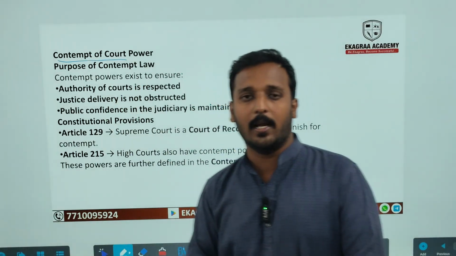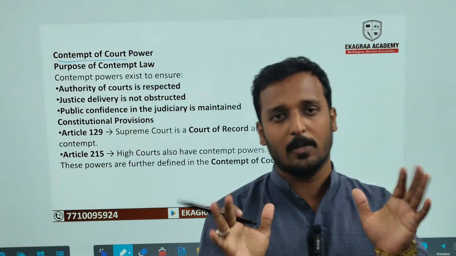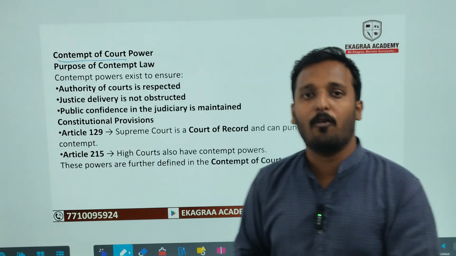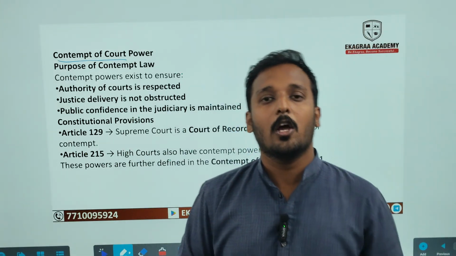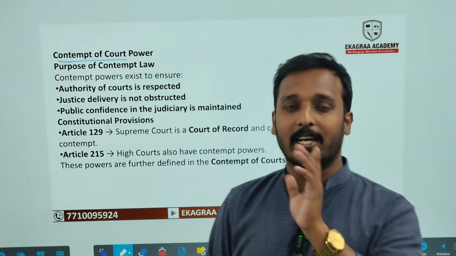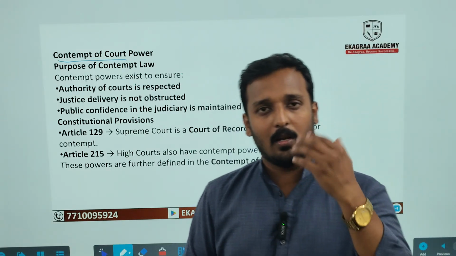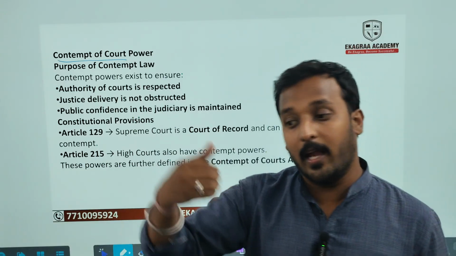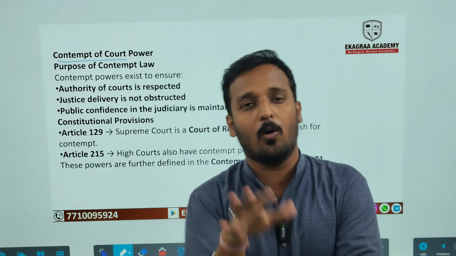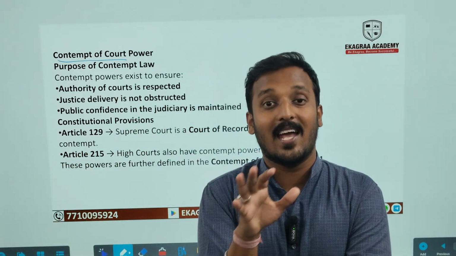Now just try to understand what is contempt of court. Contempt of court simply means that if you are not following the verdict or the orders of the judiciary, you will be punished. And it is needed also. Why? Because if the Supreme Court gives a direction or a verdict, and no one follows it on the ground, there will be no justice at all.